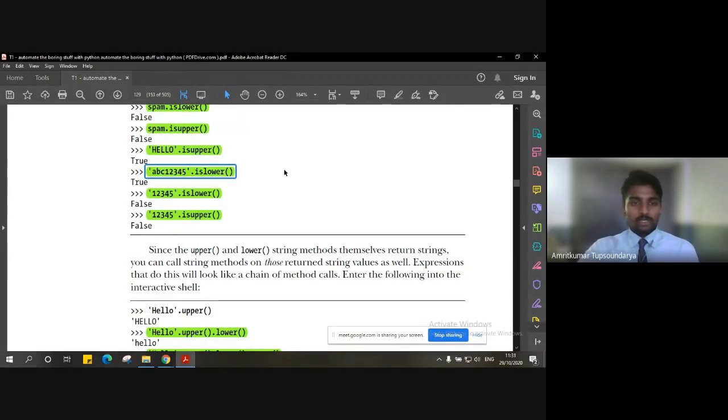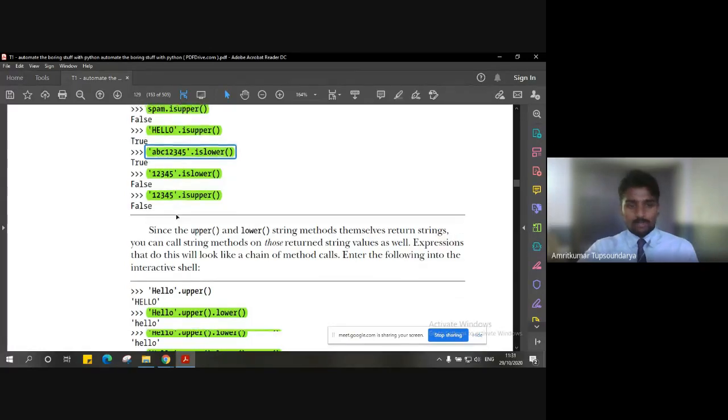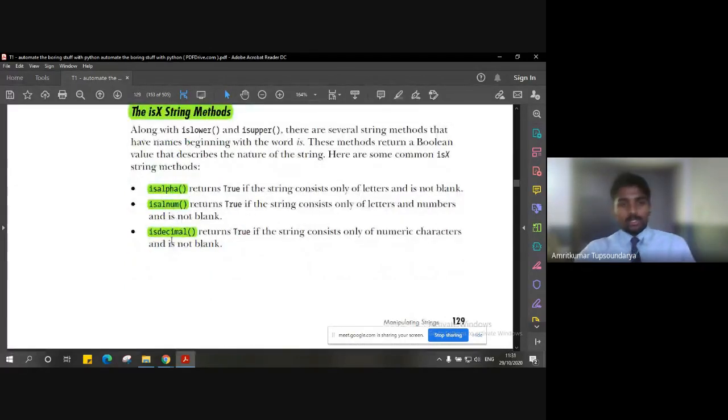So when we give this string to isalnum, then it is definitely going to give us the output as true, because this string does contain alphabets as well as numbers, right? Isdecimal, again, returns true if the string consists of numerical characters, that is in the form of 1 2 3 or anything which has numbers, or decimals, you can say.